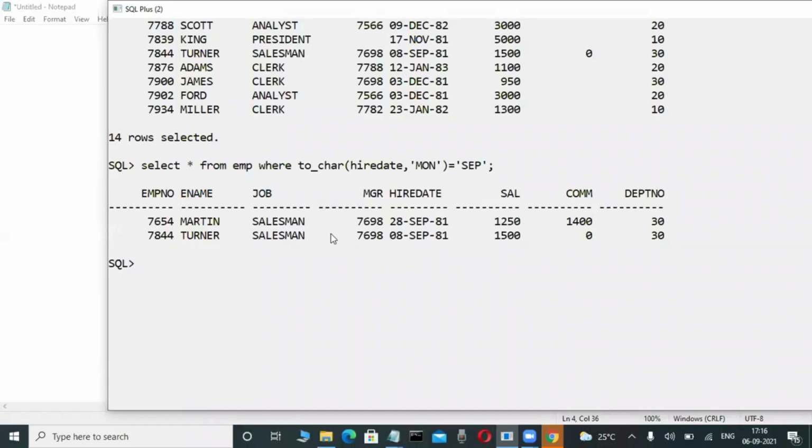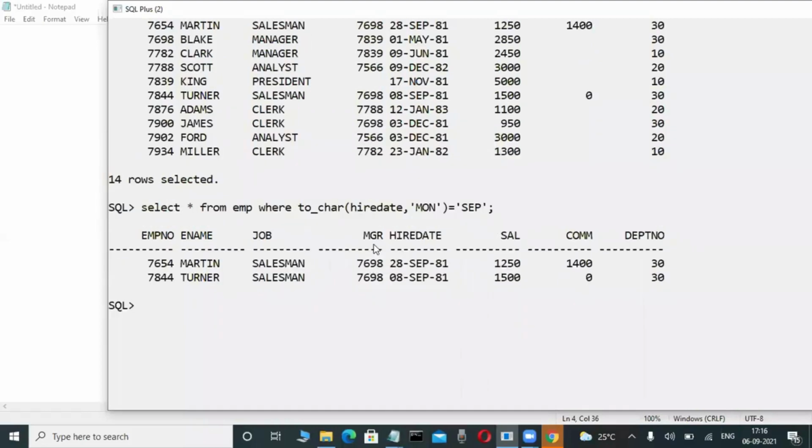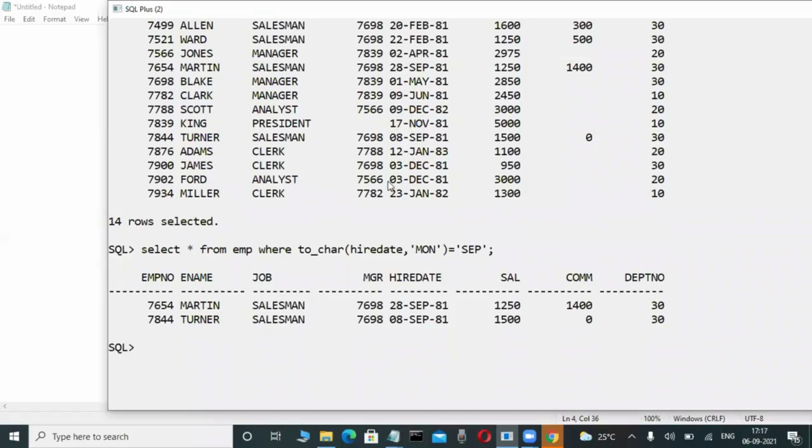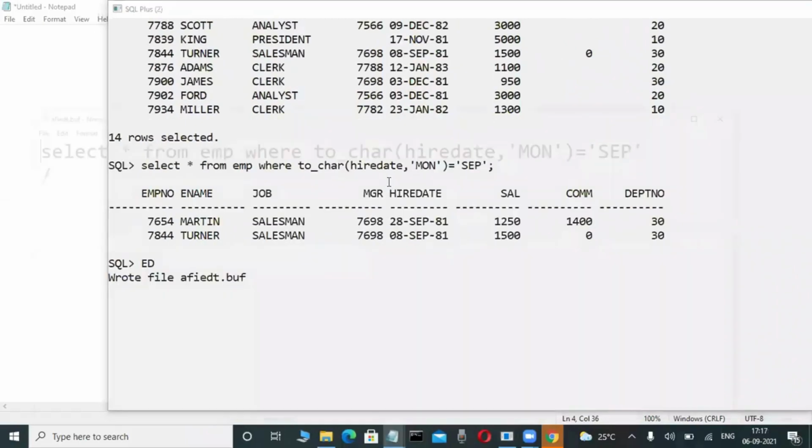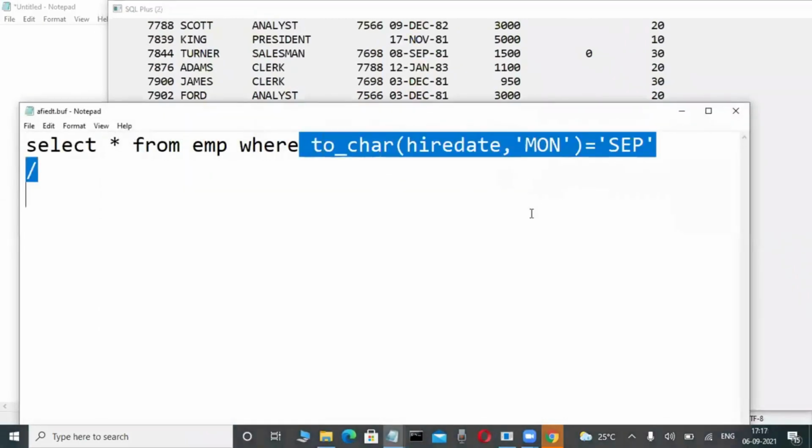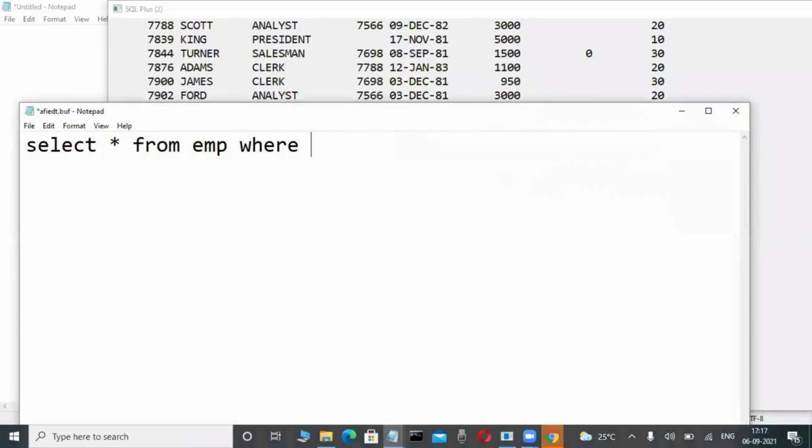Suppose you are an experienced database programmer, on any database. For example, before September: prior to September, whichever employees joined, I want to retrieve those employees. We are writing some other queries like this. These queries we are learning. How can I write these queries, I will tell you, one of the stages you are familiar with. Check it out. These types of queries you will write, and in future we are learning a course where we write like this.